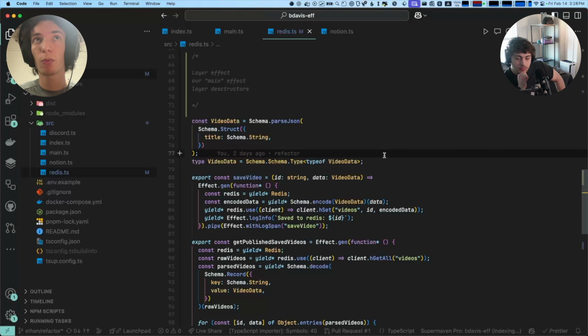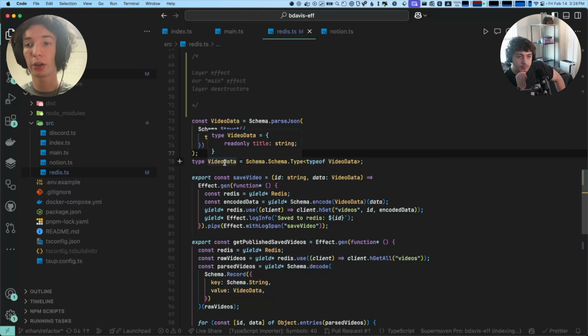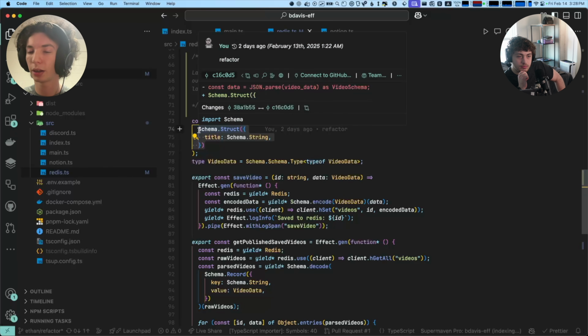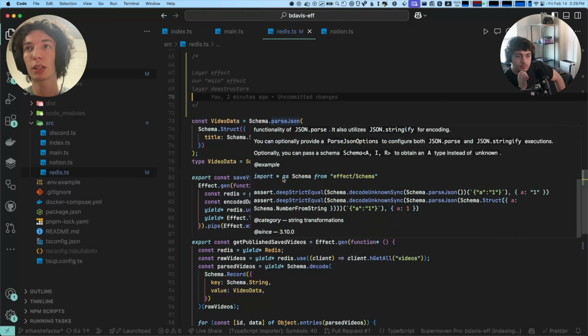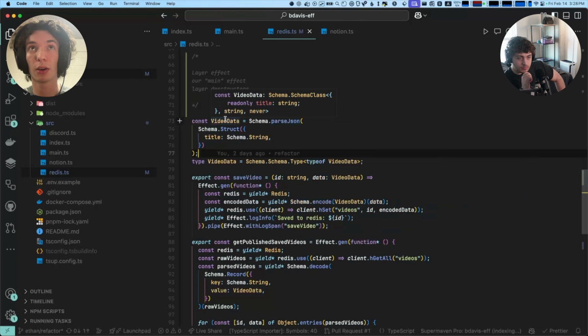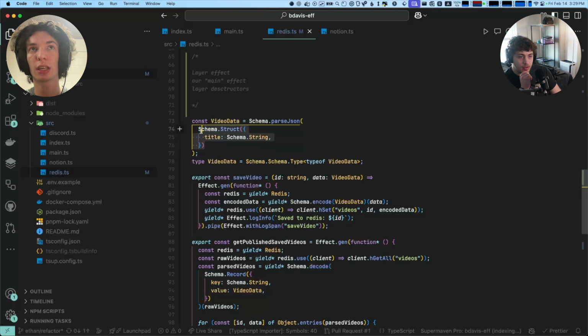So when we have this video data type, which is the type of the JSON encoded string for each video that we're storing in Redis. So schema, again, if you've looked at Zod or anything, it's very similar. But then there's this combinator called parse JSON. And what this does is it converts this schema. You can see it's a schema, and this is the decoded type, and then string is the encoded type. Okay, so the parse JSON is defining the encoding, and then the inside of it is defining the actual schema itself. Yeah, so this is a schema on its own.